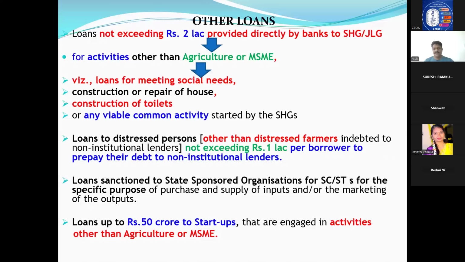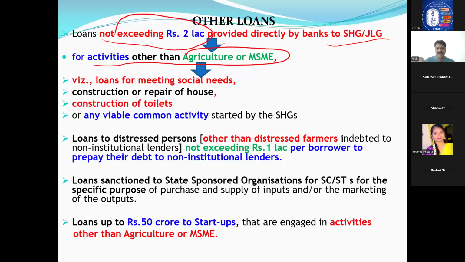Last, other loans. Other than social infrastructure and renewable energy, the last one is other loans. Other loans means all those loans which we cannot classify under the five. Loan not exceeding 2 lakhs, please remember, not exceeding 2 lakhs, provided directly to SHG JLG. Less than 2 lakhs, if you are giving to SHG JLG, no agriculture, but activities other than agriculture and MSME.